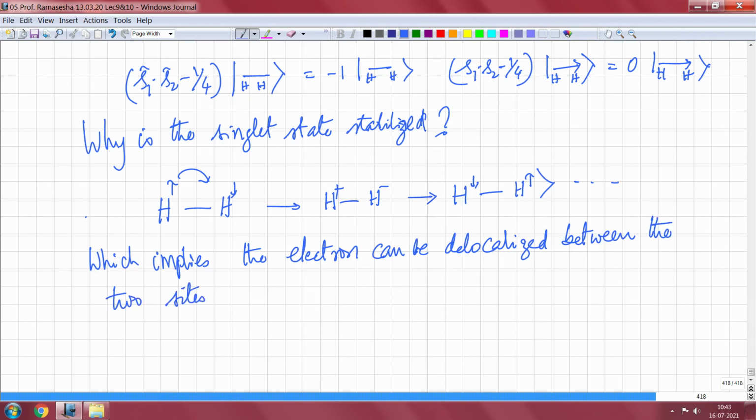One knows that delocalization always lowers the kinetic energy, or it stabilizes. So, the state becomes stable.